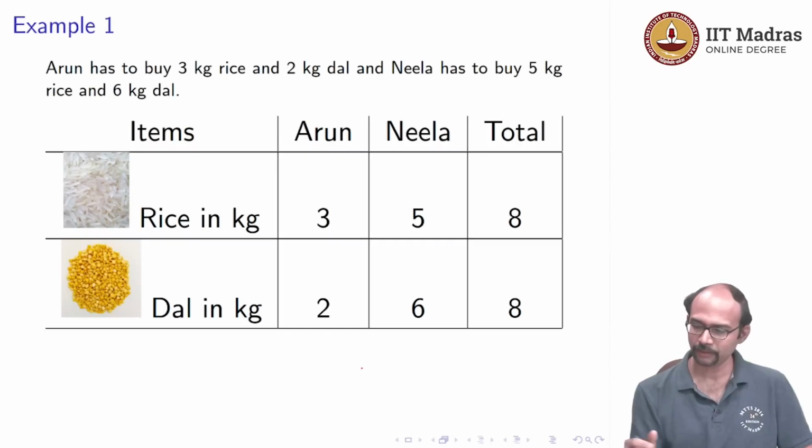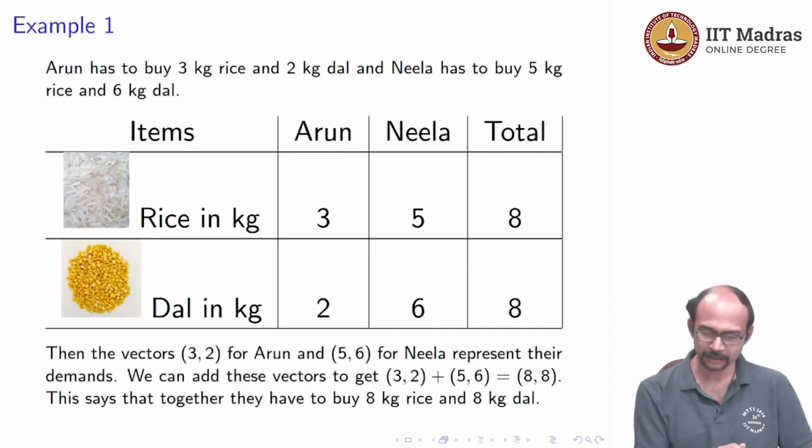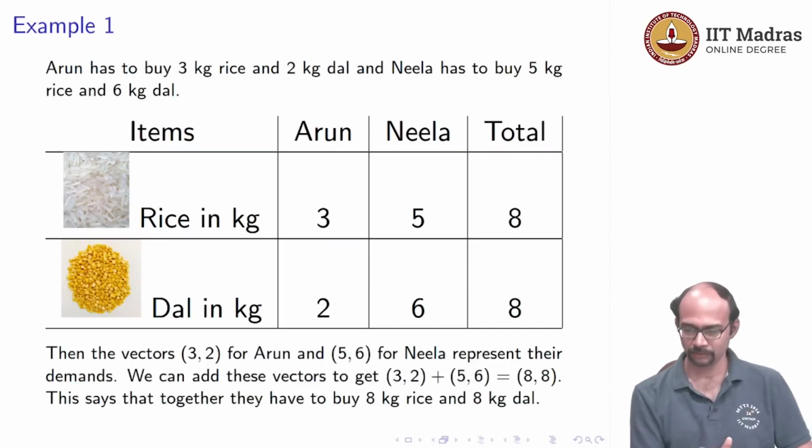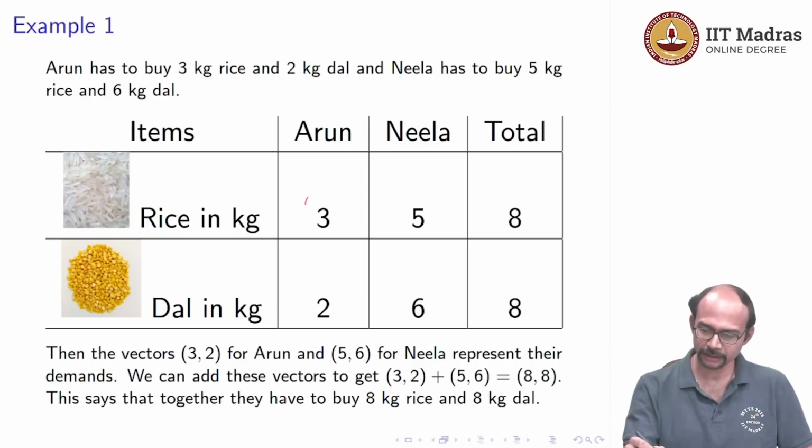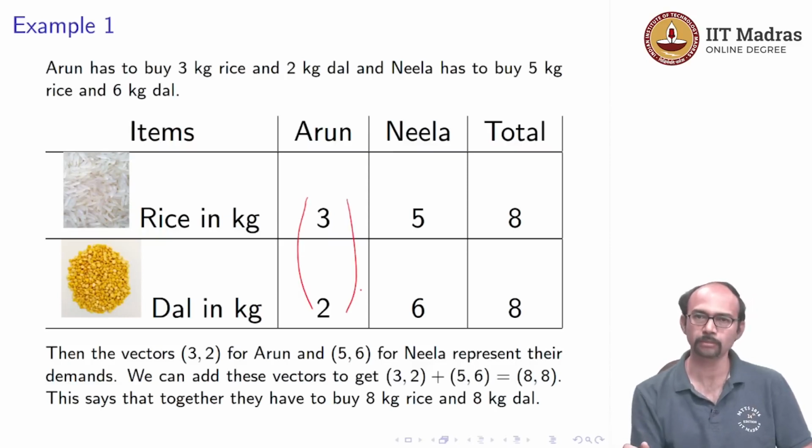So again, how did we get this? We added these two and we got this, we added these two and we got this. So I can think of 3, 2 as the vector for Arun. Now notice that here if I think of it, this is a column vector, but instead I have written it over here like a row vector. It is the same thing depending on what we want to do.